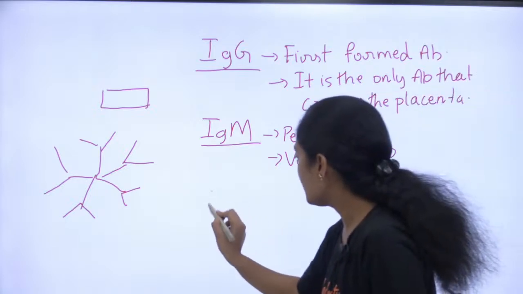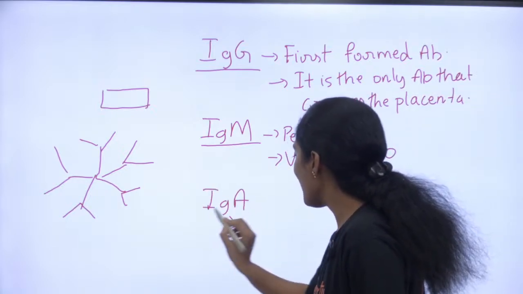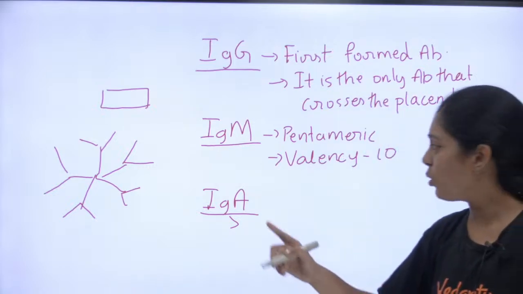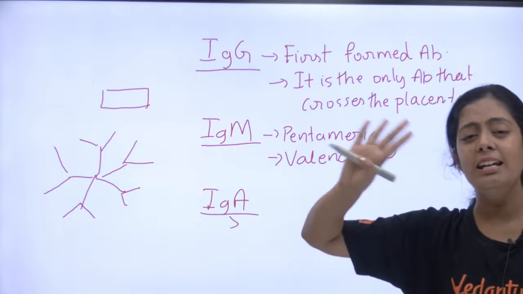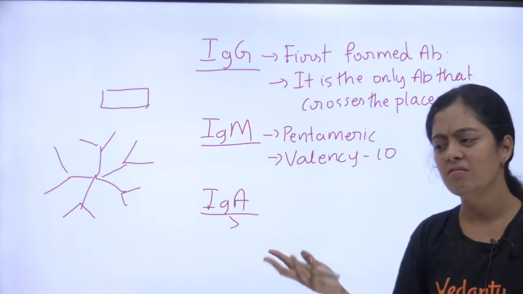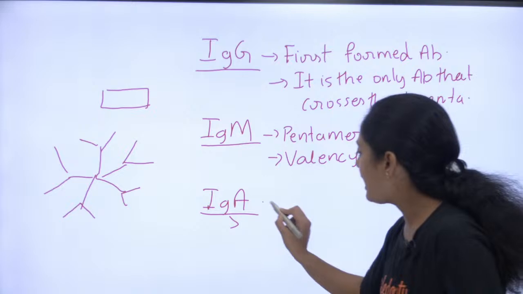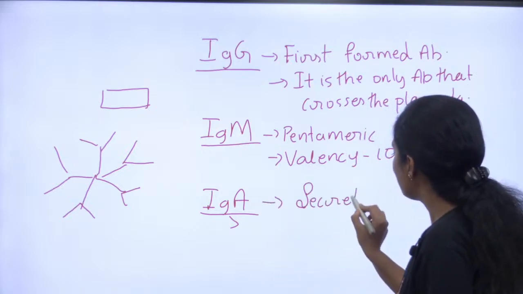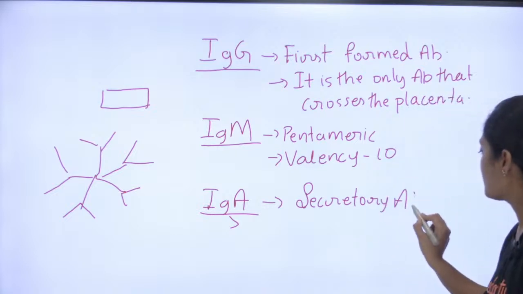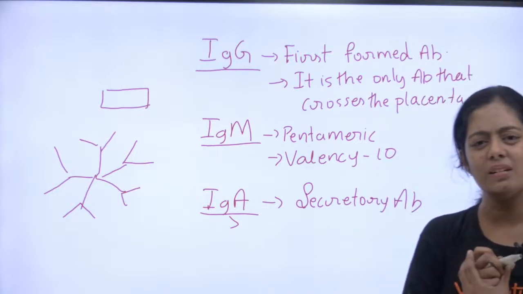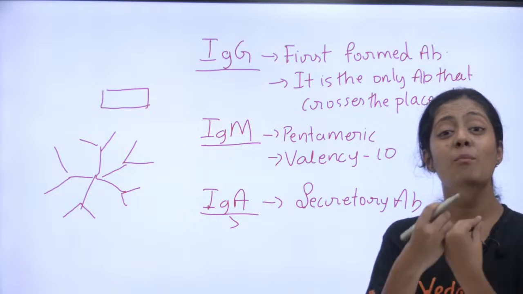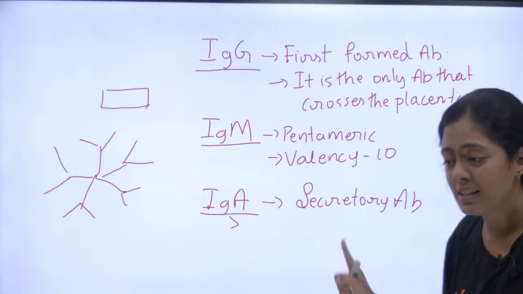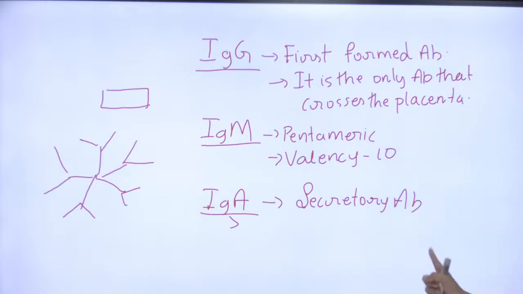Next we will see IgA. They will ask you directly: how many antigens can IgM bind? It can bind to 10. Very simple. Does anyone know what IgA is? We call IgA the secretory antibody. What is this secretory antibody? It is present in body secretions: milk, saliva, tears. This antibody is present there.